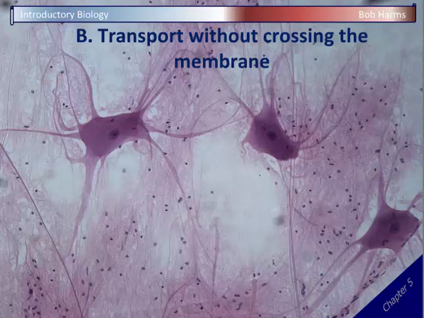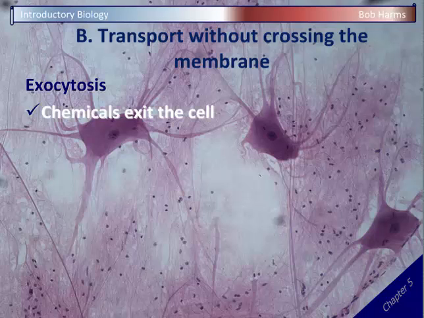Now, if you remember way back when we were getting started today, we said there were 2 main transport issues, either crossing the membrane or not crossing. And so our second part here, part B, is transport without crossing the membrane. And we can split it up into whether the chemicals are entering or exiting the cell without crossing the membrane. And again, a little cellular trick here that cells can play. And so our first mechanism, exocytosis, is when chemicals are going to exit the cell. And so think exit, exocytosis. So the cell's going to excrete or get rid of chemicals, and those chemicals are going to leave the cell, but not actually crossing the membrane.